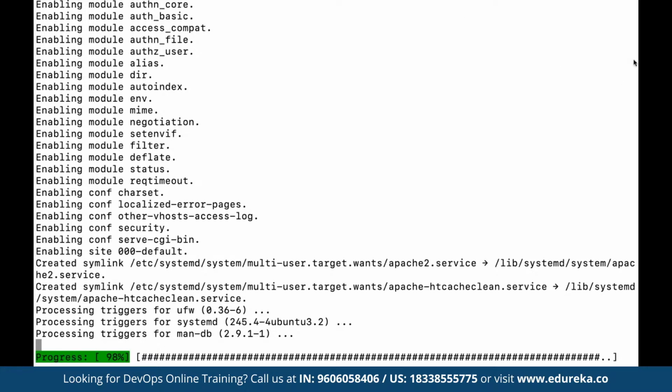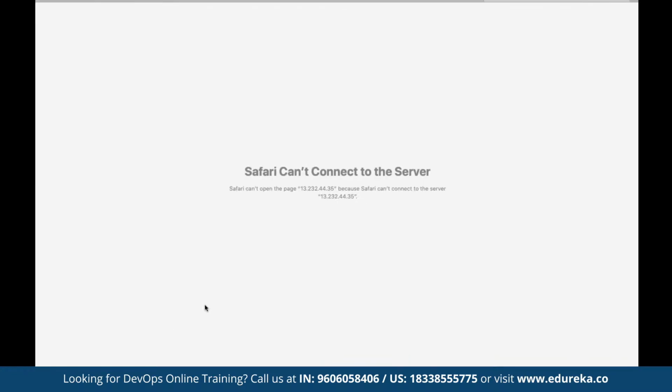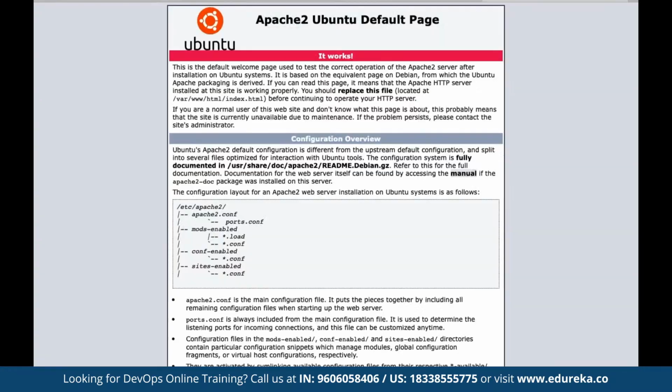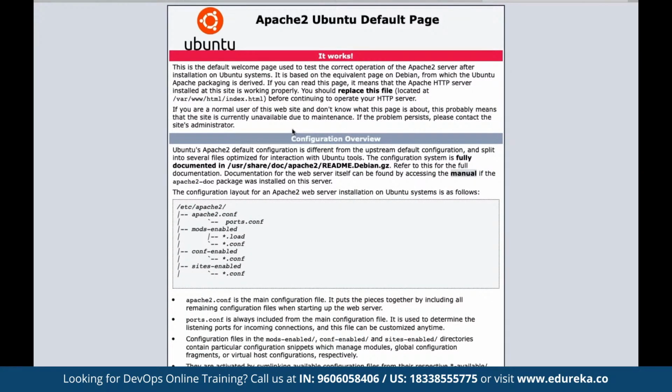Generally, depending upon the type of package, it can take anywhere between 1 minute to even 5 minutes, depending upon the package that we are looking to download and configure. You can see here it has been configured. That means if we come back and hit refresh, the same IP is now returning the Apache 2 server homepage, which has been successfully installed on the current instance that we had defined.